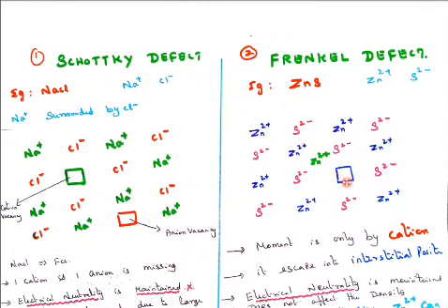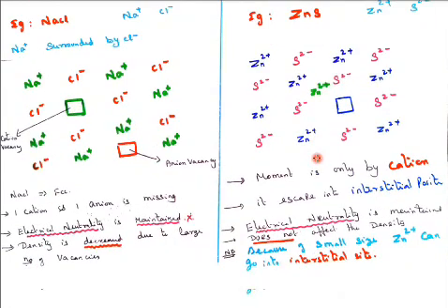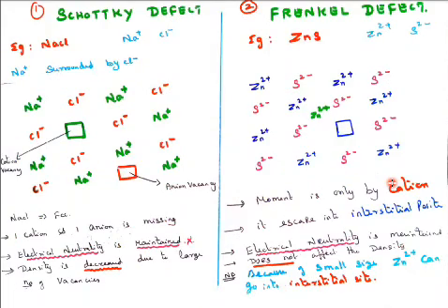So it is just shifted from here to here. Because of small size, I already told you cations are small in size and anions are larger. So due to its smaller size, the cation occupies the interstitial site. The movement is only by the cation, not the anion. In Schottky defect there is cation movement as well as anion movement, but in Frenkel defect only the cation escapes into the interstitial position, while maintaining neutrality.